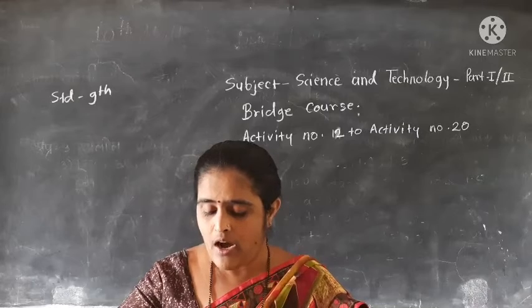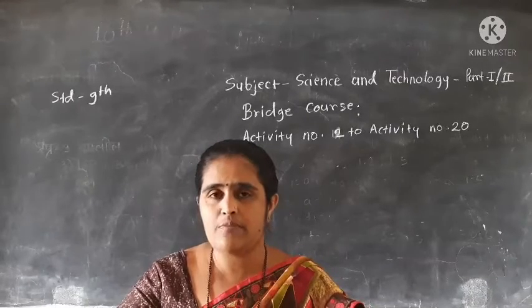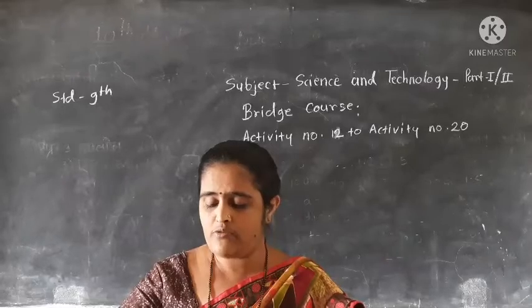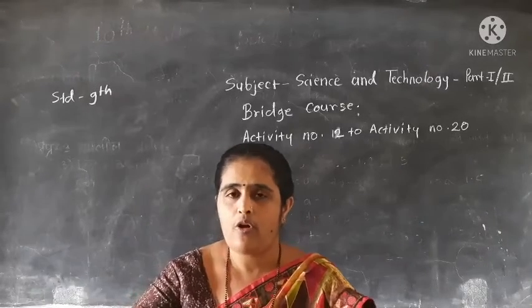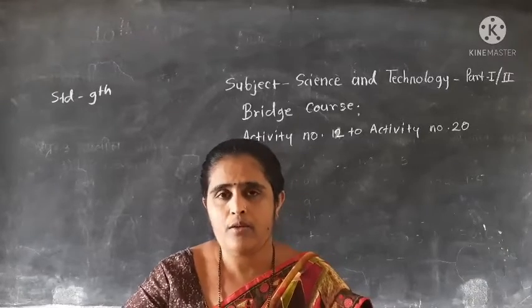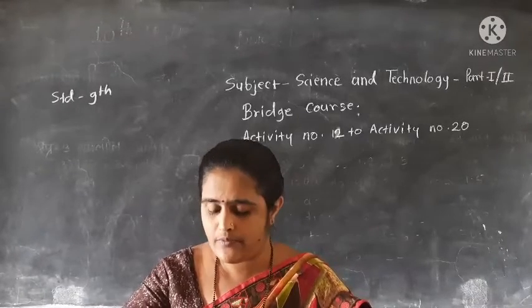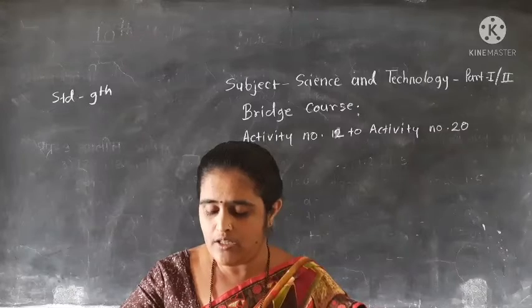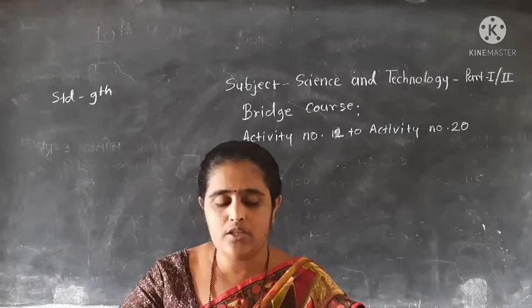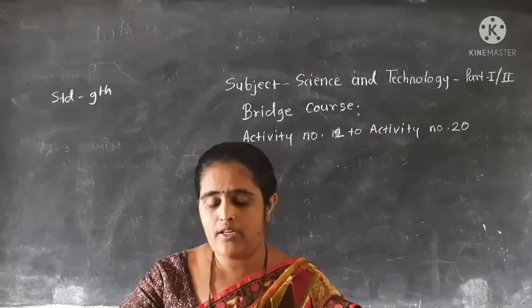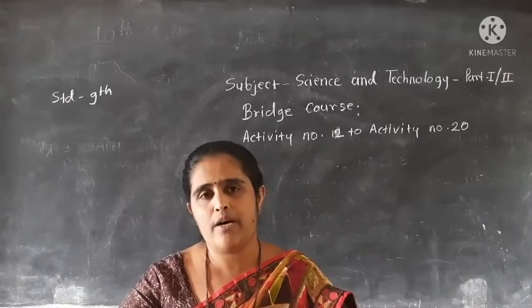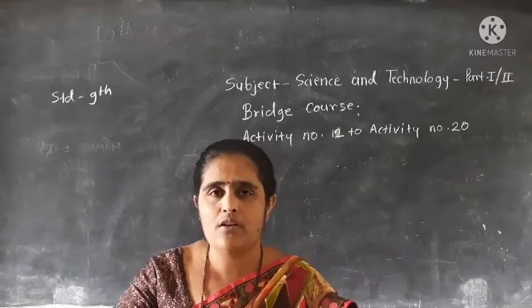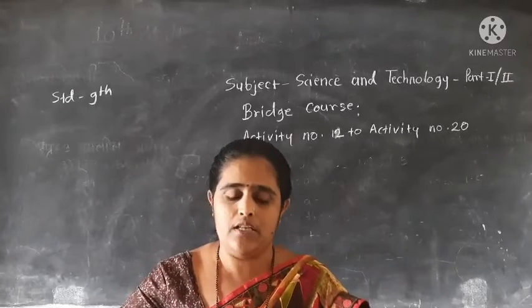Next question is, I am used in a submarine. The answer of this question is periscope. A periscope is used in a submarine for observing the bottom of the sea. Question number 3 is, which instrument is used in the submarine? That is the periscope, an instrument used in a submarine for observing the bottom of the sea.